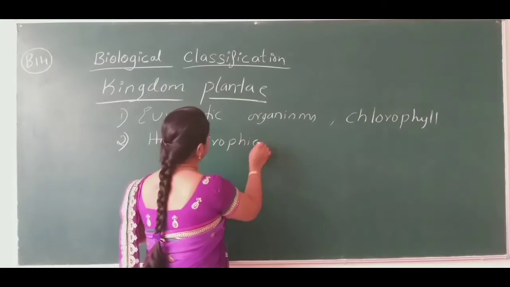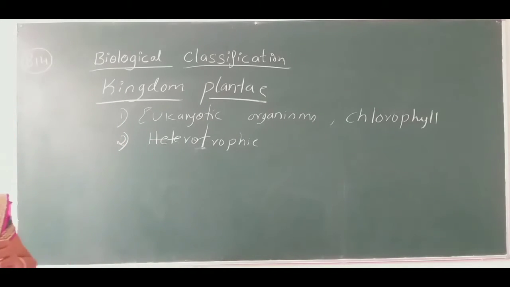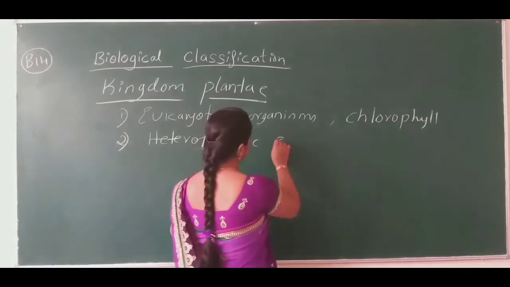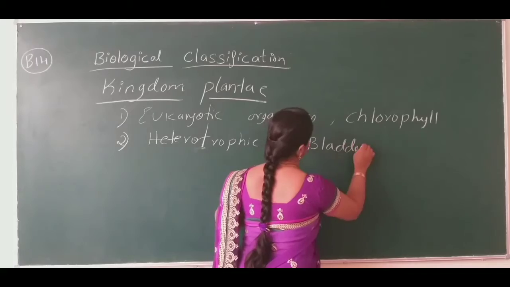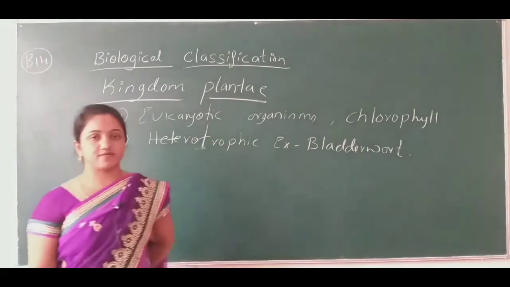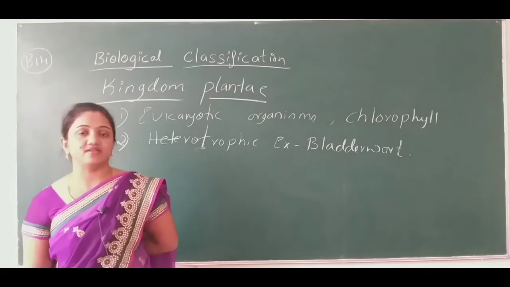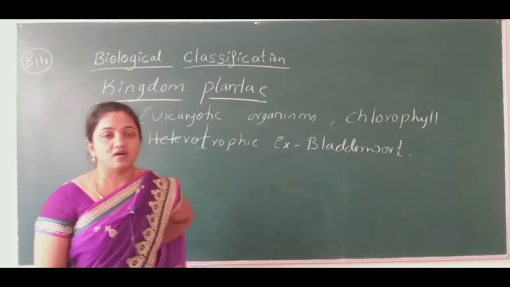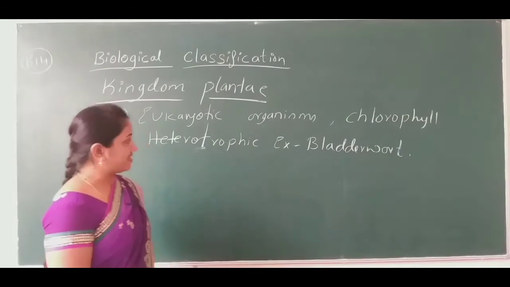Heterotrophic means they depend on other organisms for food. An example is bladderwort, one example of a heterotrophic organism which comes under the kingdom Plantae.